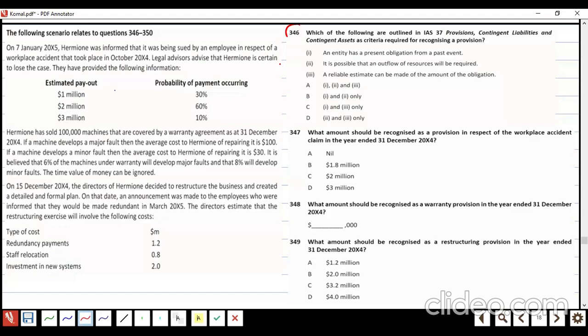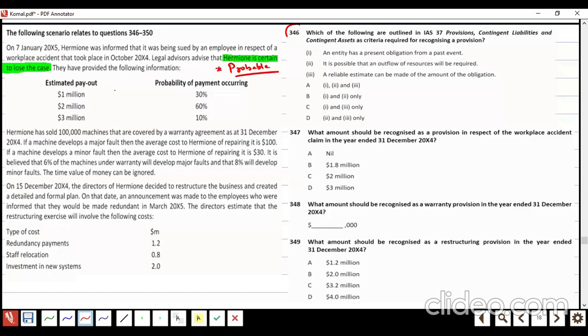Hermione was informed that it was being sued by an employee in respect of a workplace accident. That took place in October 14. The legal advisor advised that the company is certain to lose the case. Okay, meaning the lawyer is saying it's certain that we will lose the case. So is it probable or not? Probable outcome. Yeah. Is a liability or provision required or not?